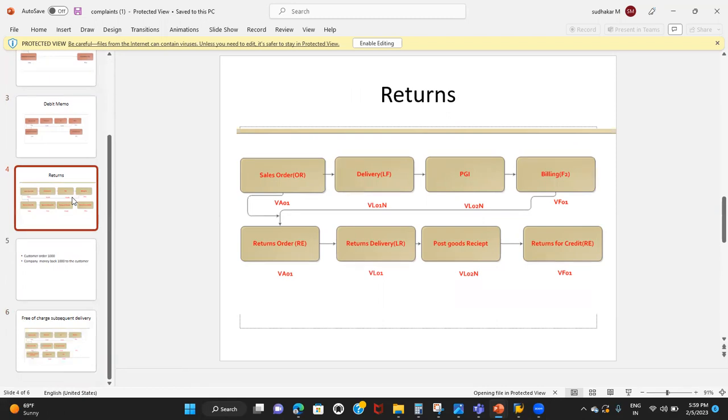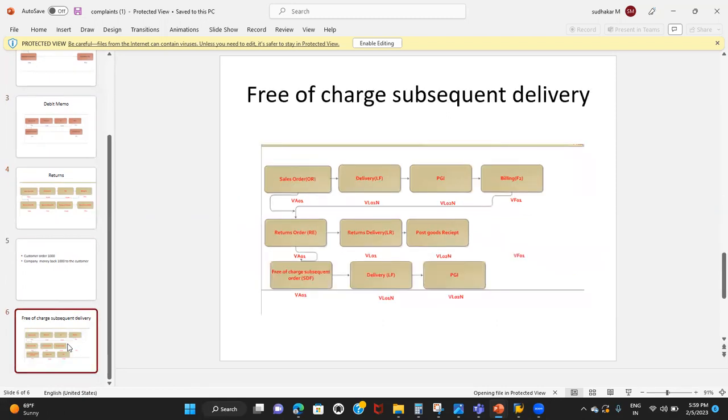The customer doesn't want to buy anything, but when you're talking about the free of charge subsequent deliveries, he doesn't want money, he doesn't want to be issued the credit memo, he wants the replacement of the particular material. For that we'll create the free of charge subsequent order. Here, first we'll create the order, delivery, picking and PGI, billing document. So this is a very basic process. Then we'll create the return order, return delivery, post goods receipt.